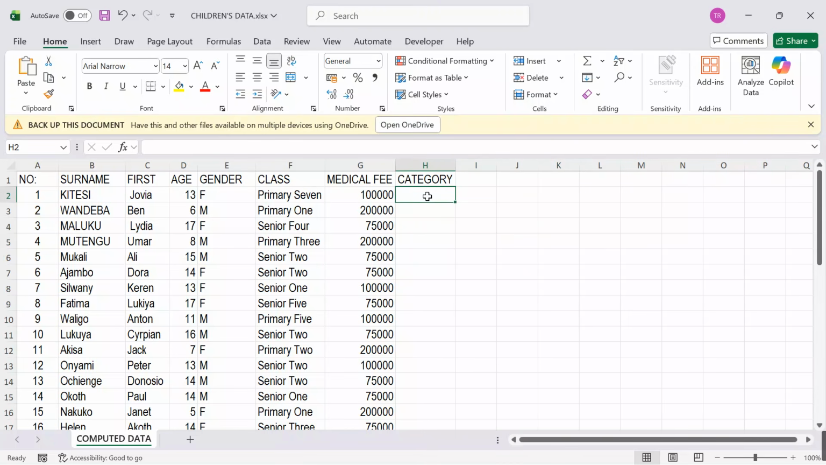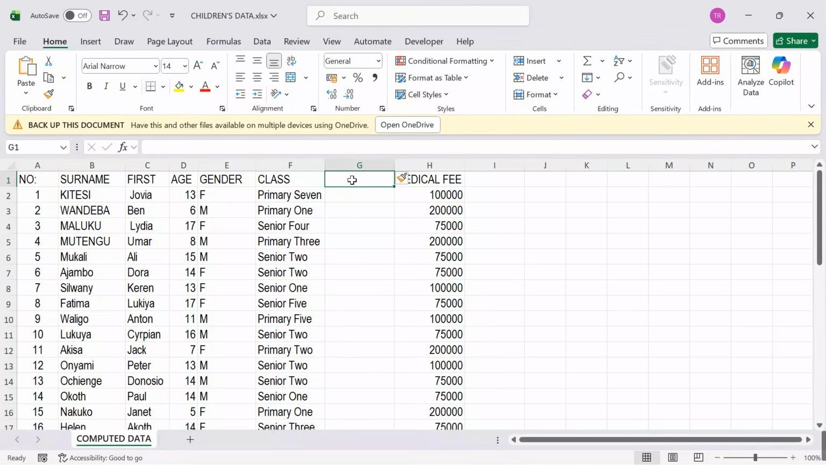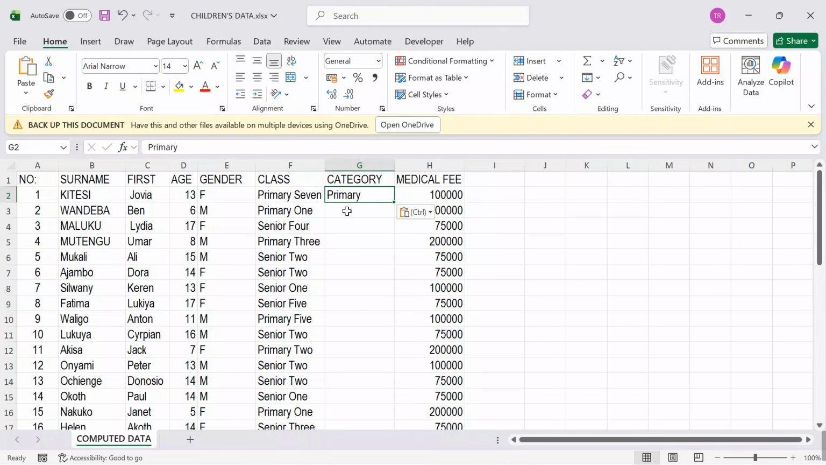I will come over here and say now, to compute this. Okay, instead of putting it here, let me separate it and put it just here to have my data well organized. Let me say this is category. I want to pick the primary students, and to see that we can easily copy, I'm going to highlight the word primary. I put it to every learner that has primary.